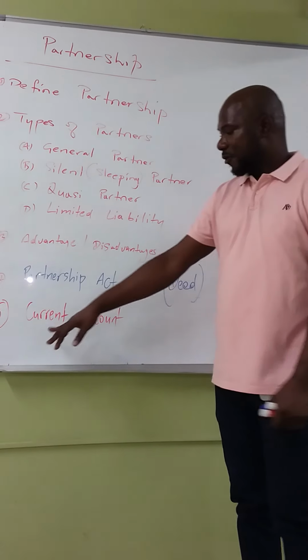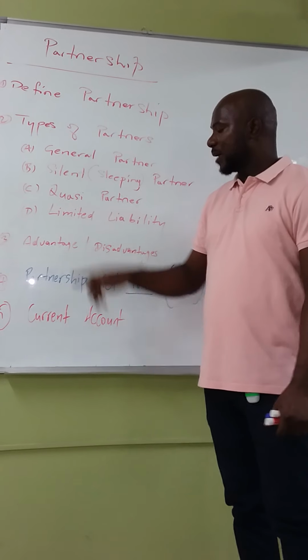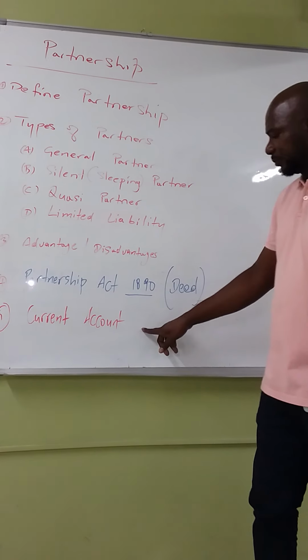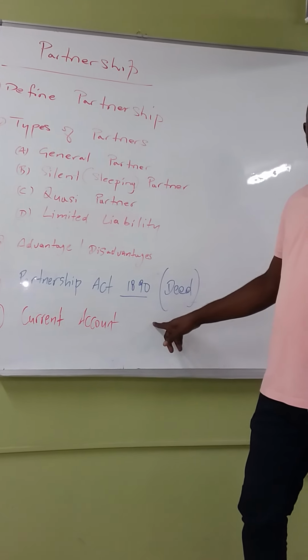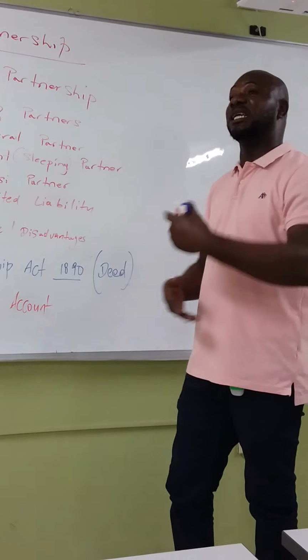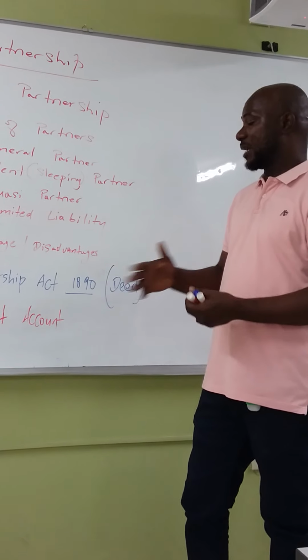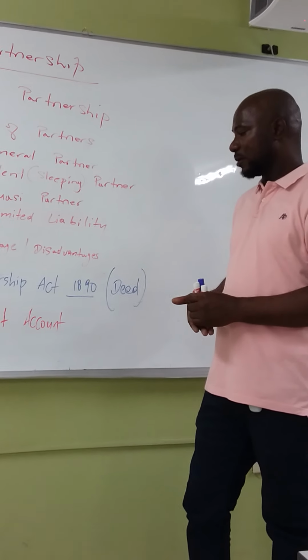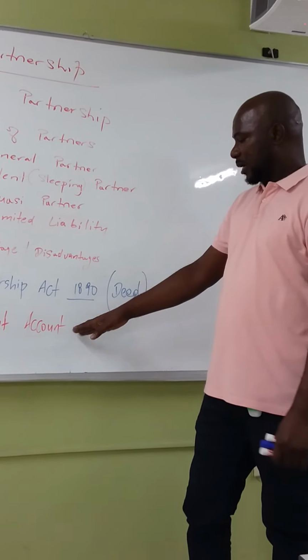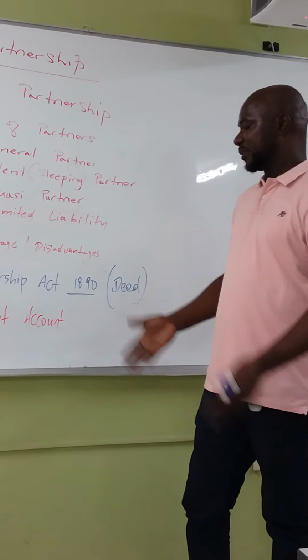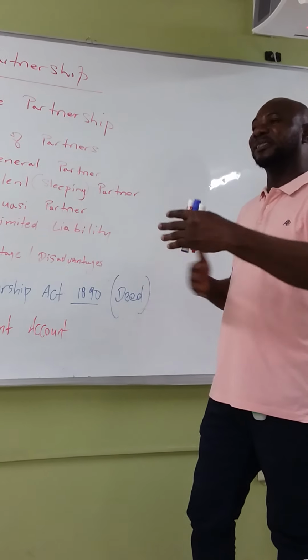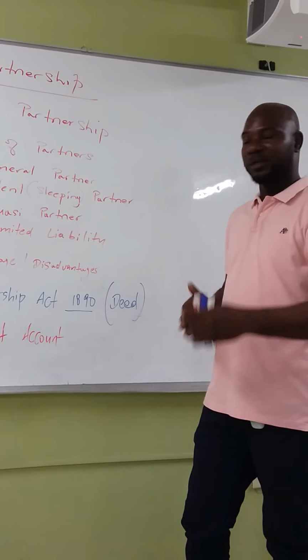The current account on the partnership shows the day-to-day activities of the partners, meaning what the partner would receive or what they're entitled to pay to the company. So the current account basically shows the activities that transpire within the course of the year as it relates to partners.